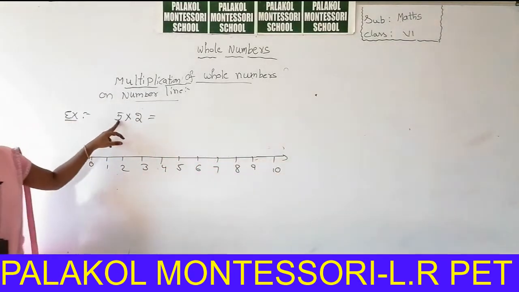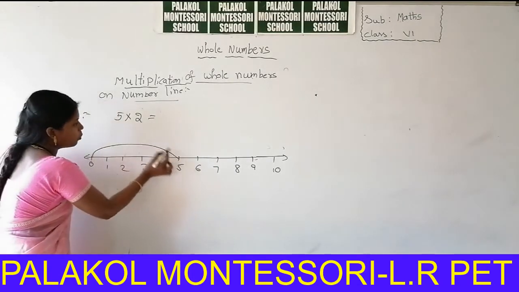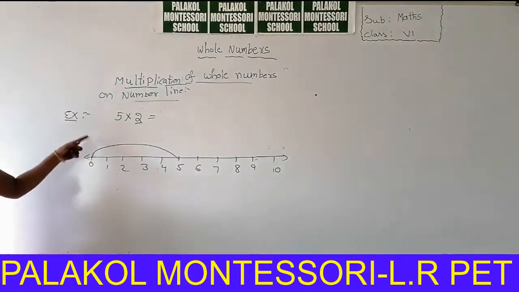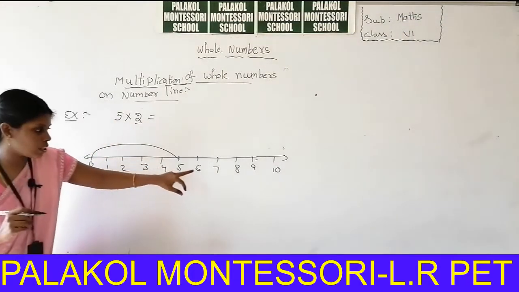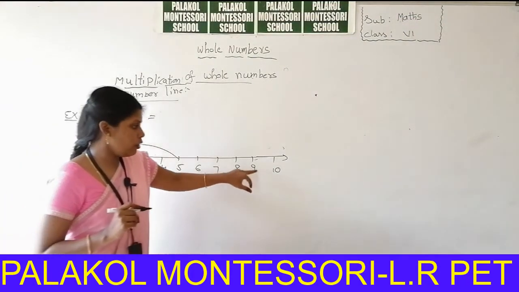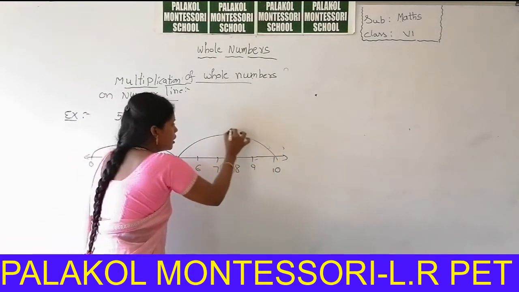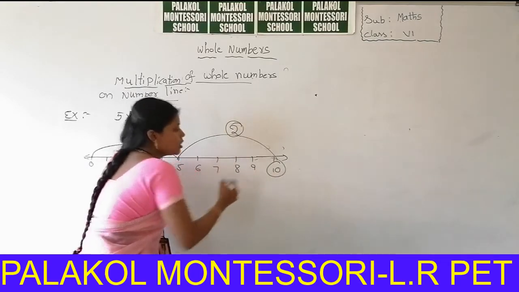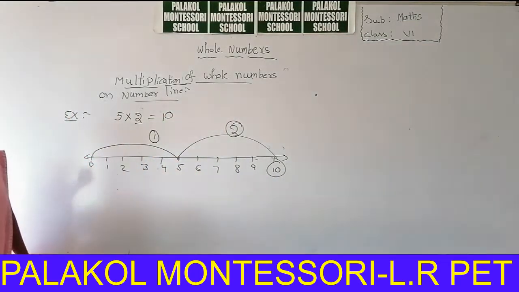So first you can take 5. How many times will it repeat? 2 times. The 5 will repeat 2 times. So 5. Next 1, 2, 3, 4, 5. This is the first time and this is the second time. So what is the answer? 10 is the answer. So 5 2s are 10.